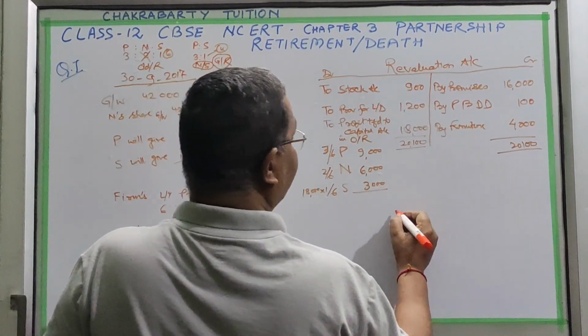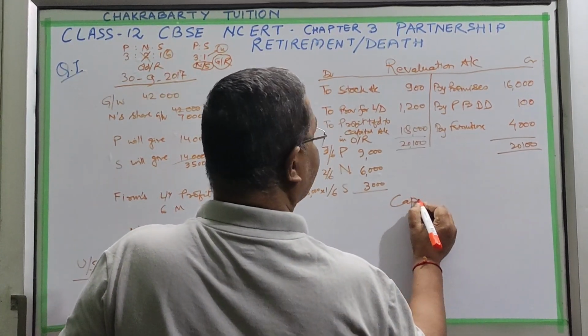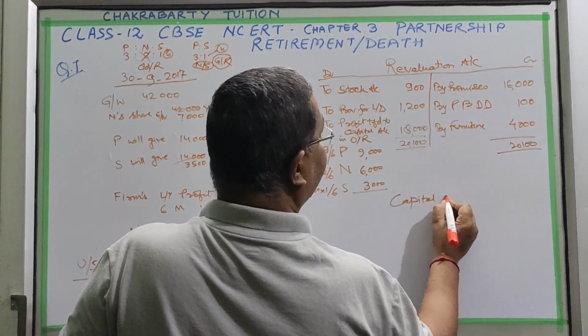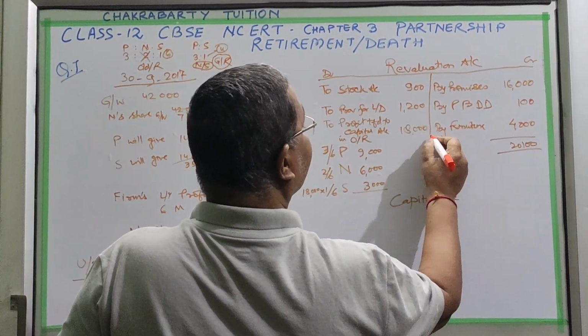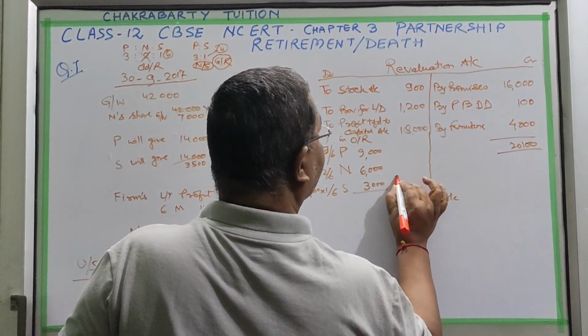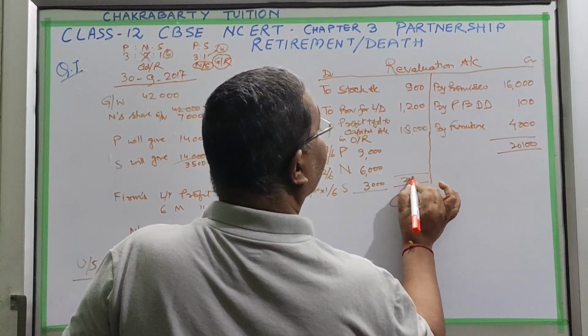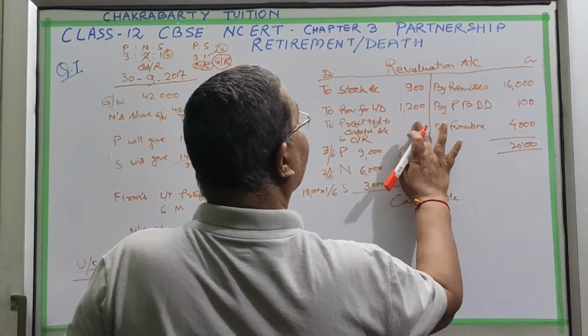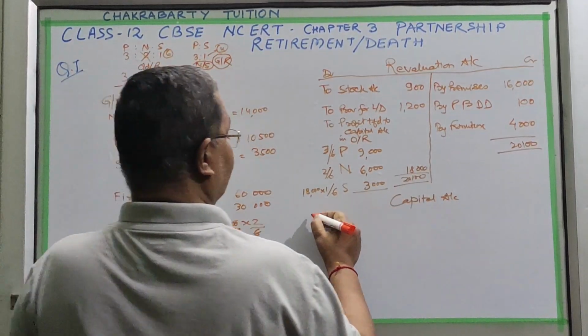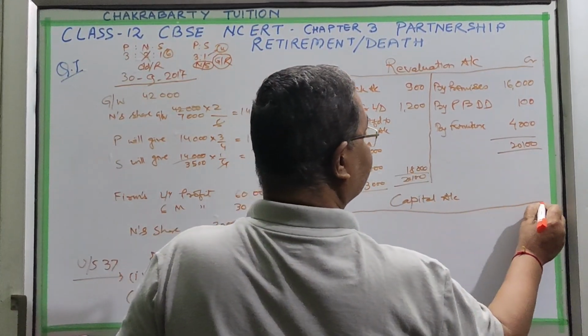Now the capital accounts. These are the capital accounts of all the partners we are going to make.